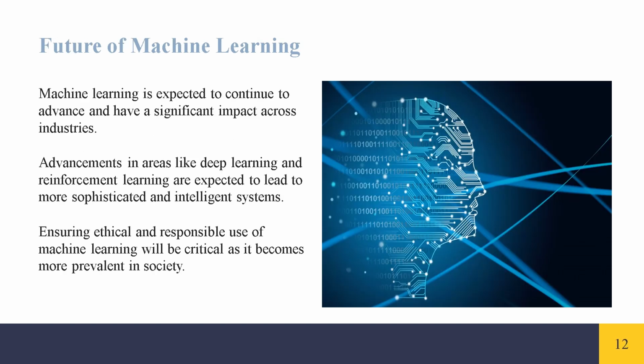Machine learning is expected to continue to advance and have a significant impact across industries. Advancements in areas like deep learning and reinforcement learning are expected to lead to more sophisticated and intelligent systems. Ensuring ethical and responsible use of machine learning will be critical as it becomes more prevalent in society.